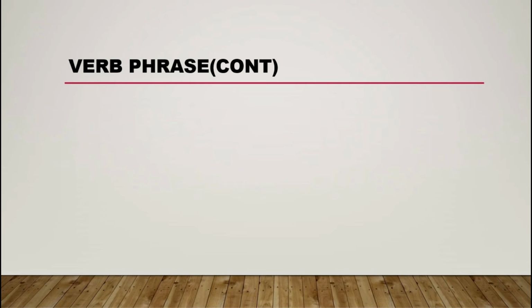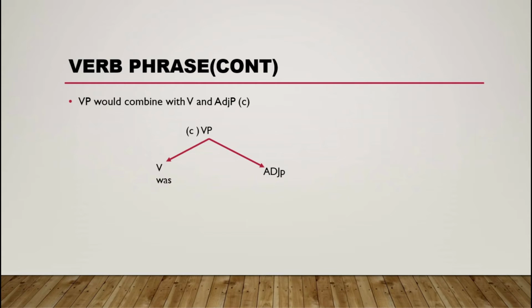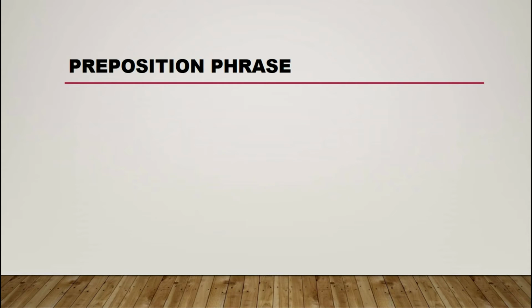a preposition. Okay, so verb phrase continues. So VP would combine with VP or adjective. Okay, you have to see this one. The adjective phrase combines, and precise and adverb: was ready and very quiet.